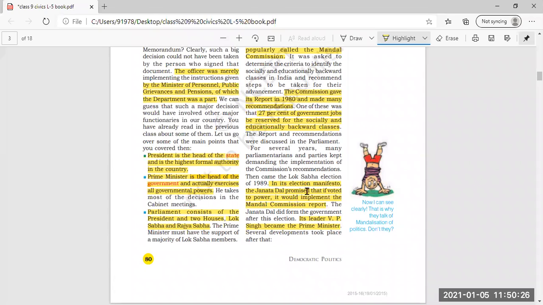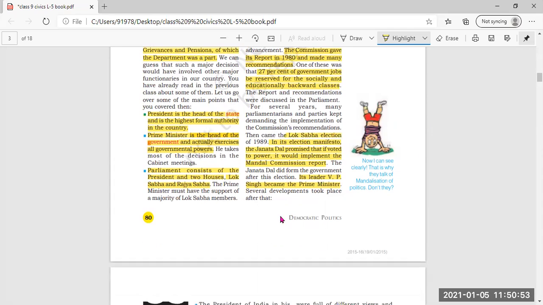Meanwhile, the Lok Sabha election appeared in 1989, where Janata Dal promised that if it came into power and formed the government, it would surely implement the Mandal Commission report. Finally, as a result of this election, Janata Dal formed the government and leader VP Singh became the Prime Minister. Clear this much?